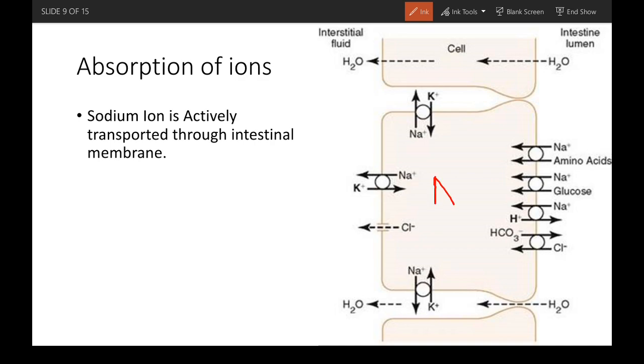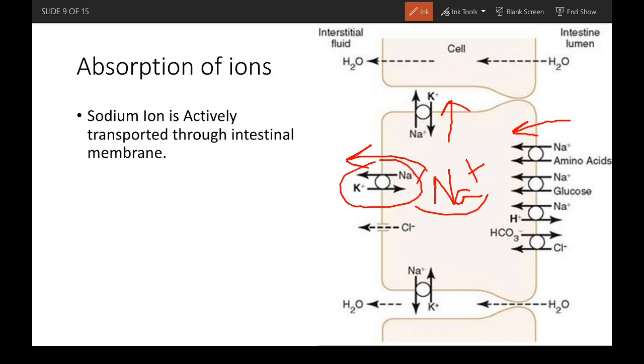If more sodium is inside, then sodium can't get inside from this side. So the sodium potassium pump on the basolateral membranes takes sodium outside.